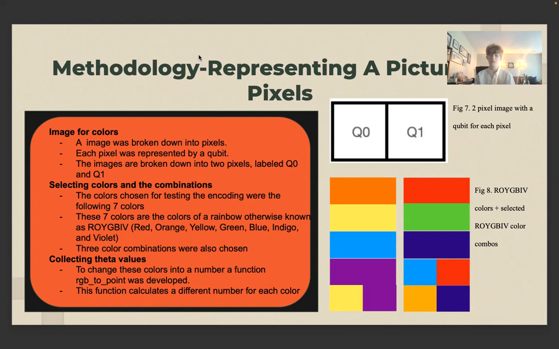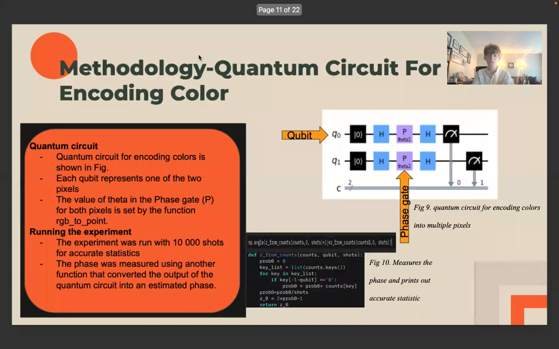These were red, blue, yellow, violet, orange, indigo. You then use the function RGB to point to calculate a different number or theta value for each color. This will be how we can map and determine what a color is and encode it into the quantum computer.